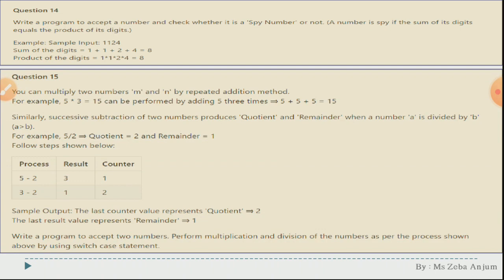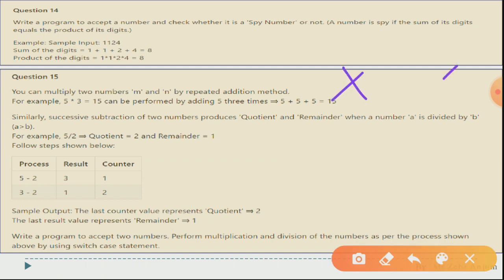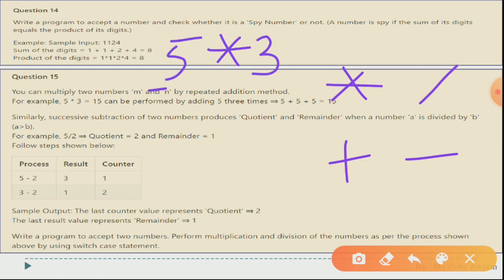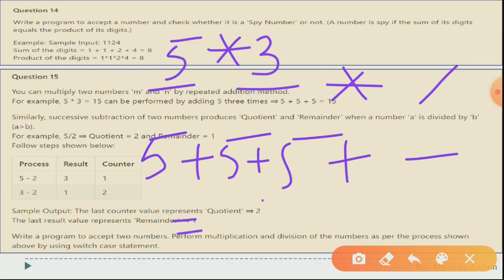You can multiply two numbers m and n by the repeated addition method. For example, 5 multiplied by 3 equals 15 can be performed by adding 5 three times. It means what? See, what you have to do here is multiply and divide with the help of addition and subtraction. When you have to find out this 5 multiplied by 3, it means you have to multiply 5 three times. So you will add 5 three times, and you will be getting the actual result.